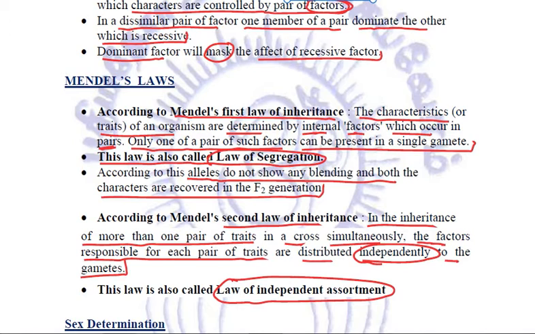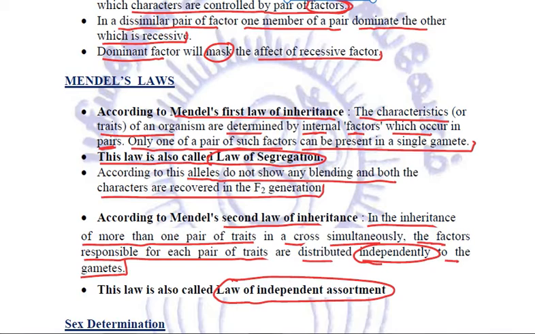So these are the two laws given by Mendel, law of segregation and law of independent assortment. Based on this, he made the monohybrid and the dihybrid crosses, according to which he studied which characteristic was visible in the F1 generation and which one in the second generation, right? These monohybrid and dihybrid crosses you must have done, you need to practice them, okay?